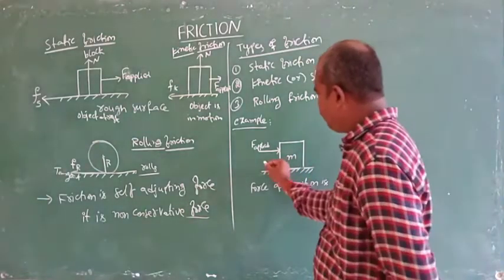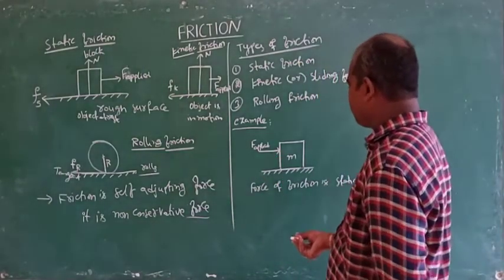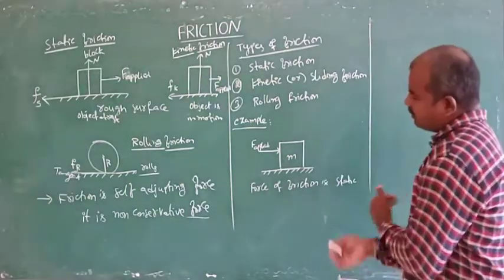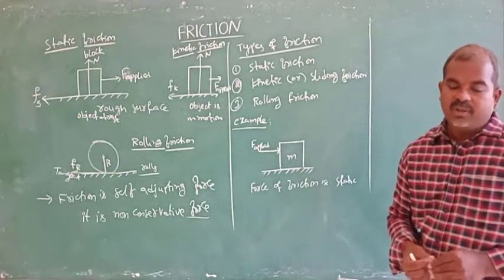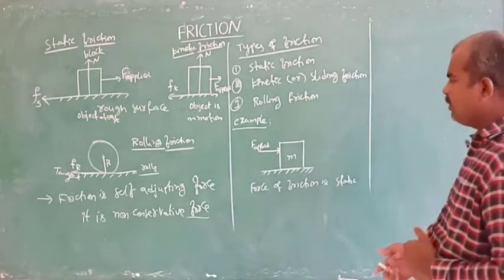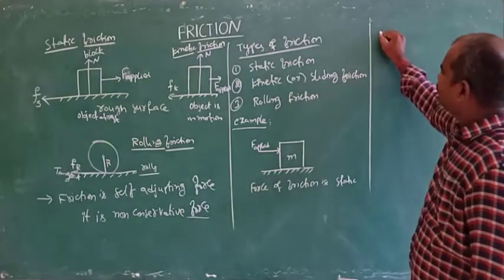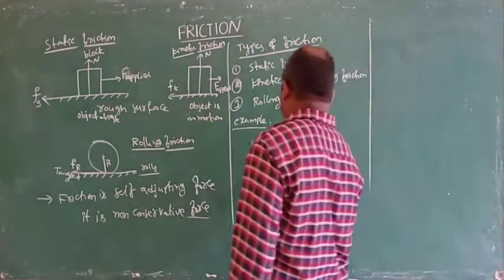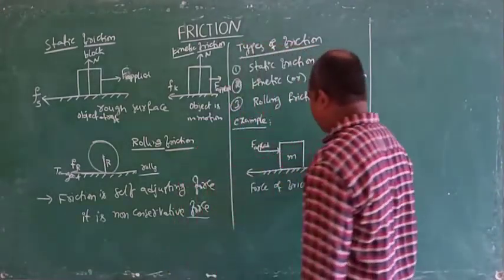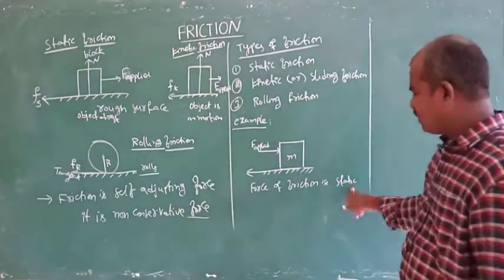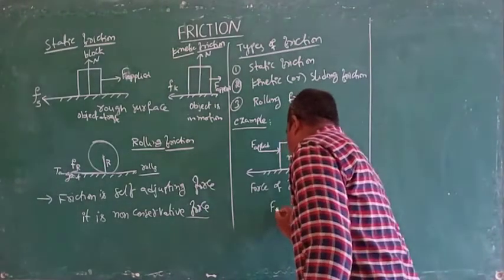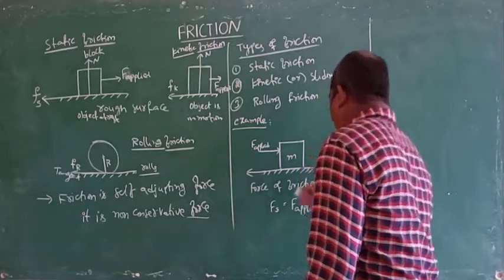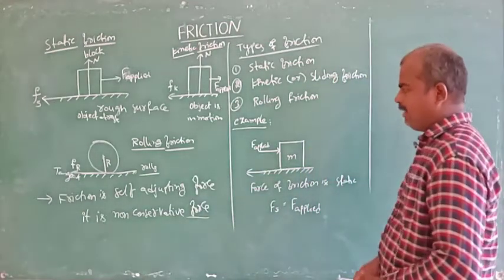When we apply some force, the object is ready to move. With applied force F, if the object is at rest, the force of friction is static, so F static is equal to F applied.